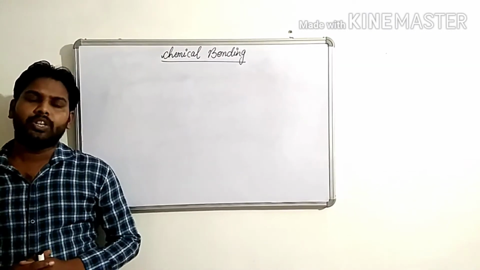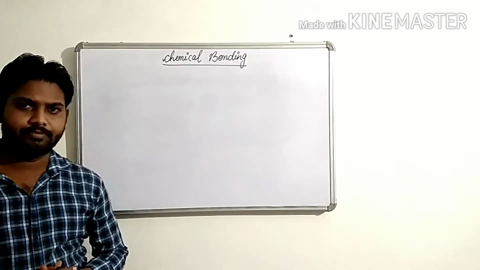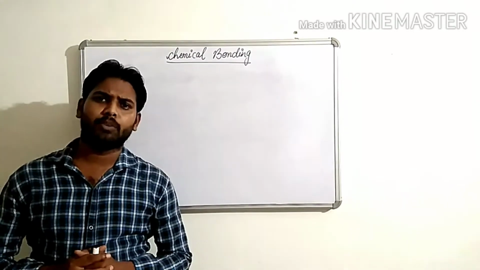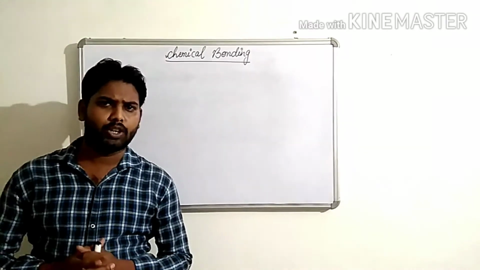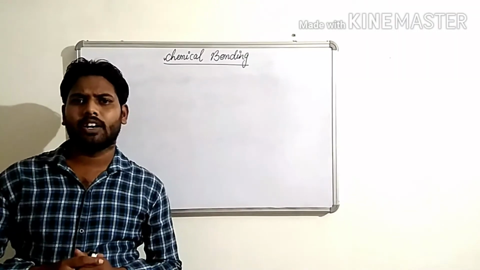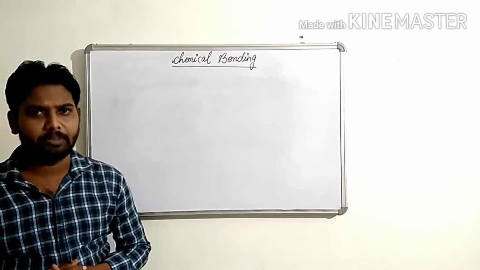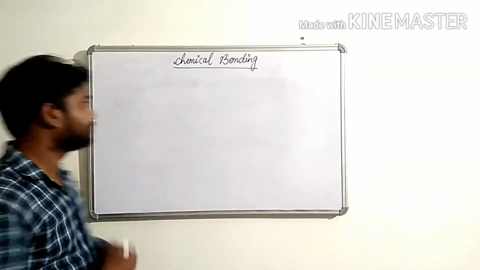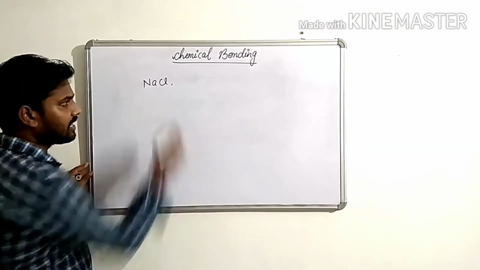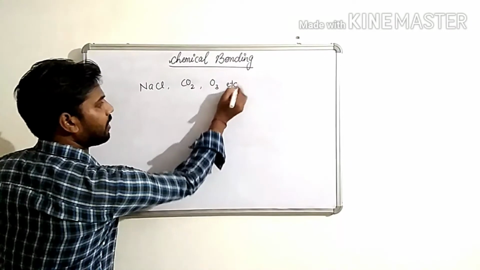Children, today we are going to study the last topic of this chapter. You all are familiar with many formulas and compound molecules in chemistry. And these formulas are connected with the same or different types of elements. For example, the formula of sodium chloride is NaCl, carbon dioxide, ozone, etc.